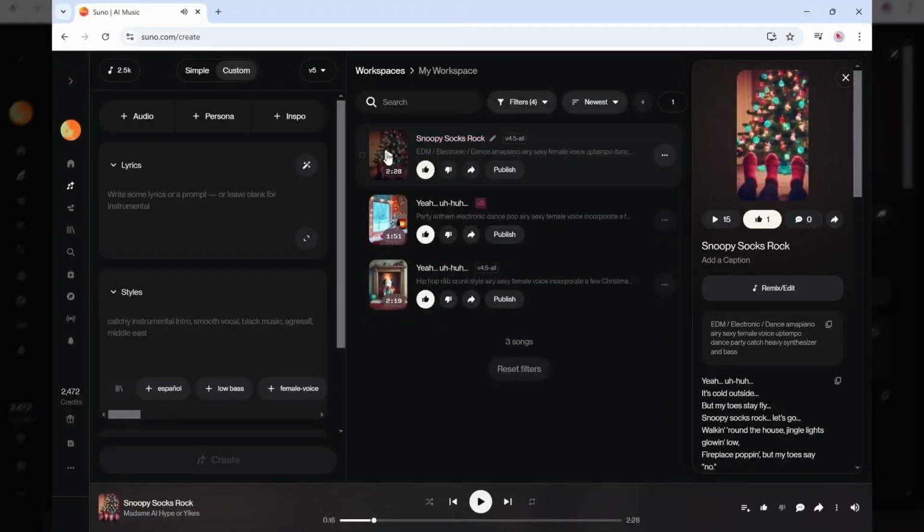Okay, so the prompt that I used is EDM, electronic, dance, piano, airy, sexy female voice, up-tempo, dance party, catchy, heavy, synthesizer, and bass. So that's the prompt I used to generate that one. Let's take a look at another style of music. I will just play a couple of seconds here as well.